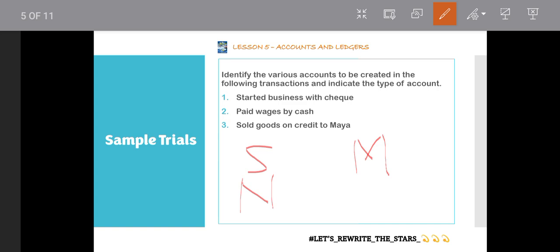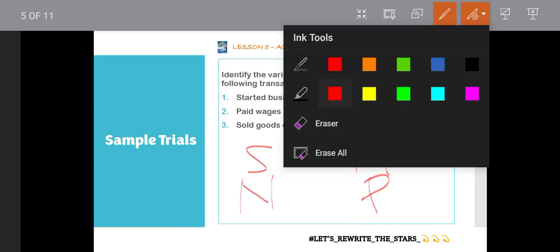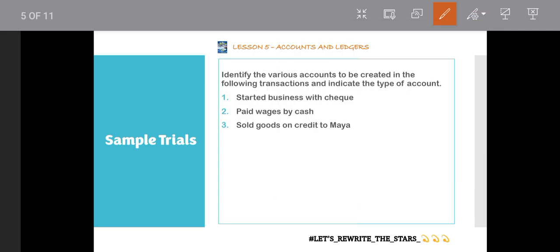So sales account is recorded as a revenue, and revenue is a nominal account. Now Maya's account. Maya is an individual, and for that matter, it becomes a personal account. I hope we understand.